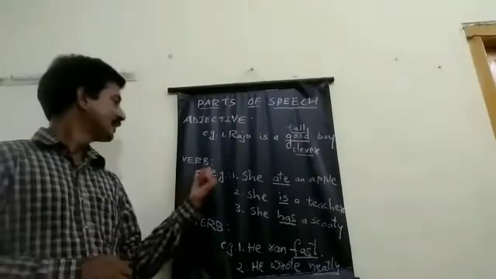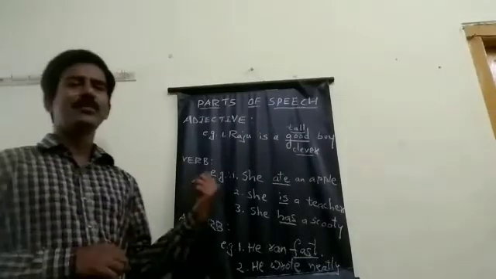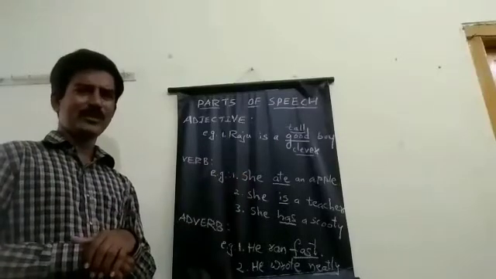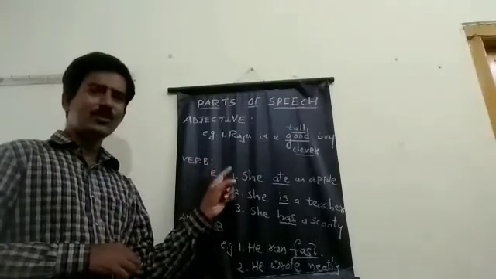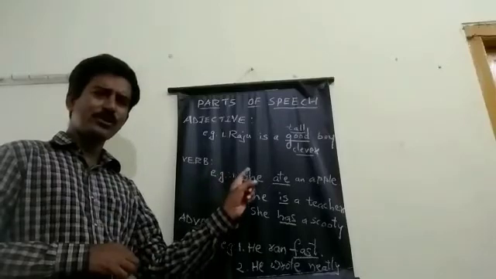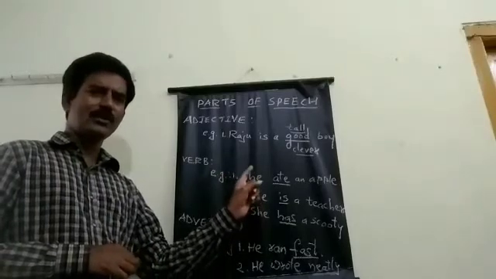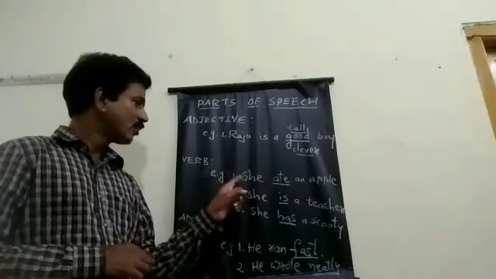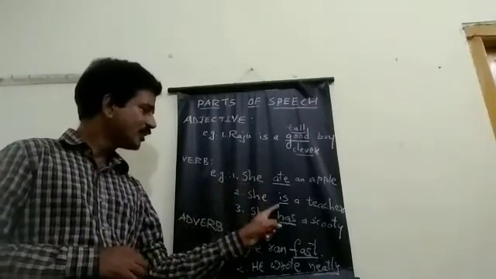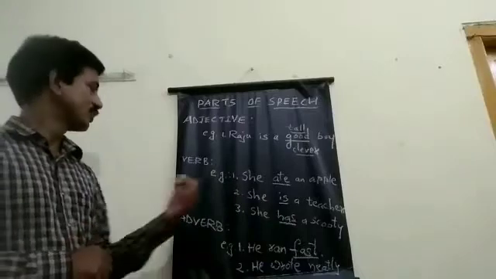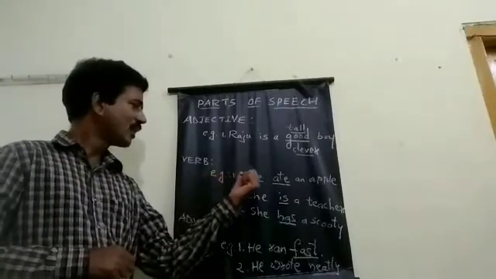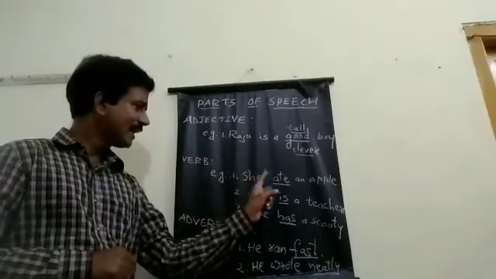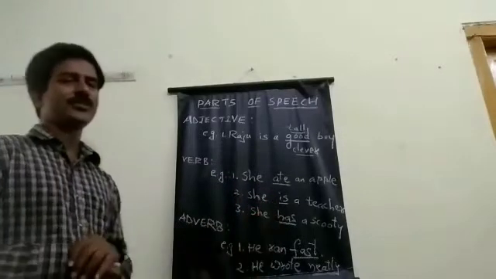Okay. Next word. Generally, whenever we think about this word, we think about only action words. Verb does not always denote only a work, but it also tells about the situation and position. So totally what I would like to tell you is that verb is a word which denotes an action, situation or position.